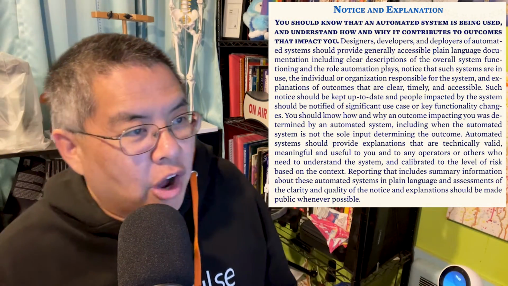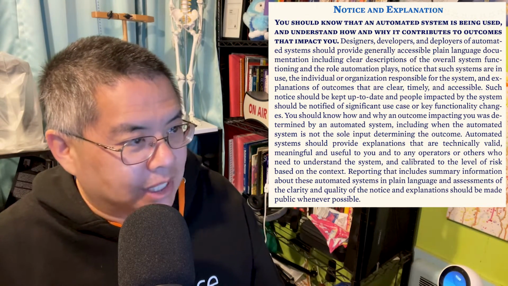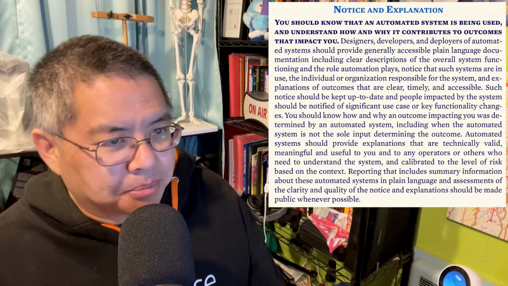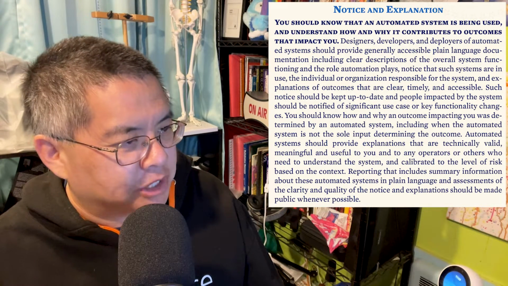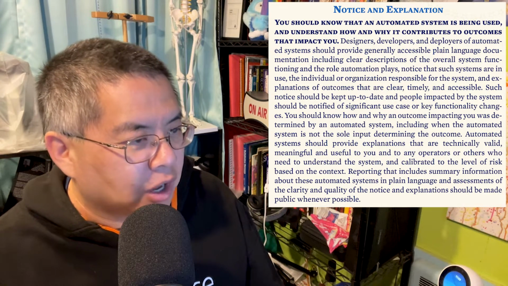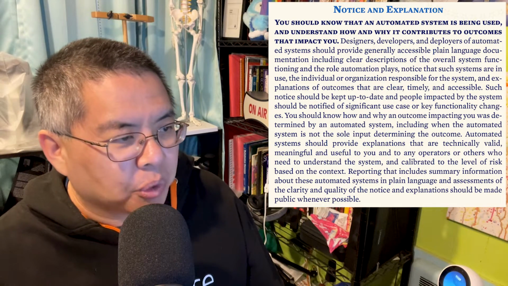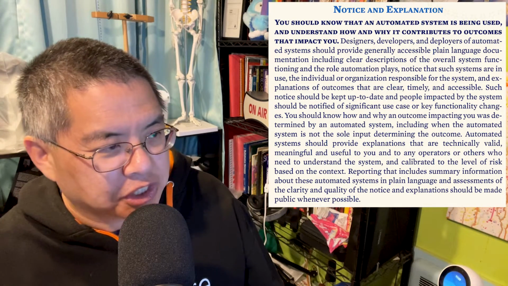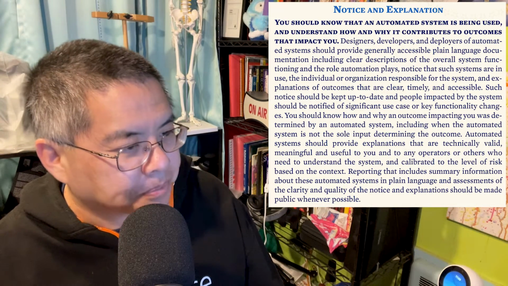You should know that an automated system is being used and understand how and why it contributes to outcomes that impact you. Designers, developers, and deployers of automated systems should provide generally accessible plain language documentation, including clear descriptions of the overall system functioning and the role automation plays. Notice that such systems are in use, the individual or the organization responsible for the system, and explanations of outcomes that are clear, timely, and accessible.